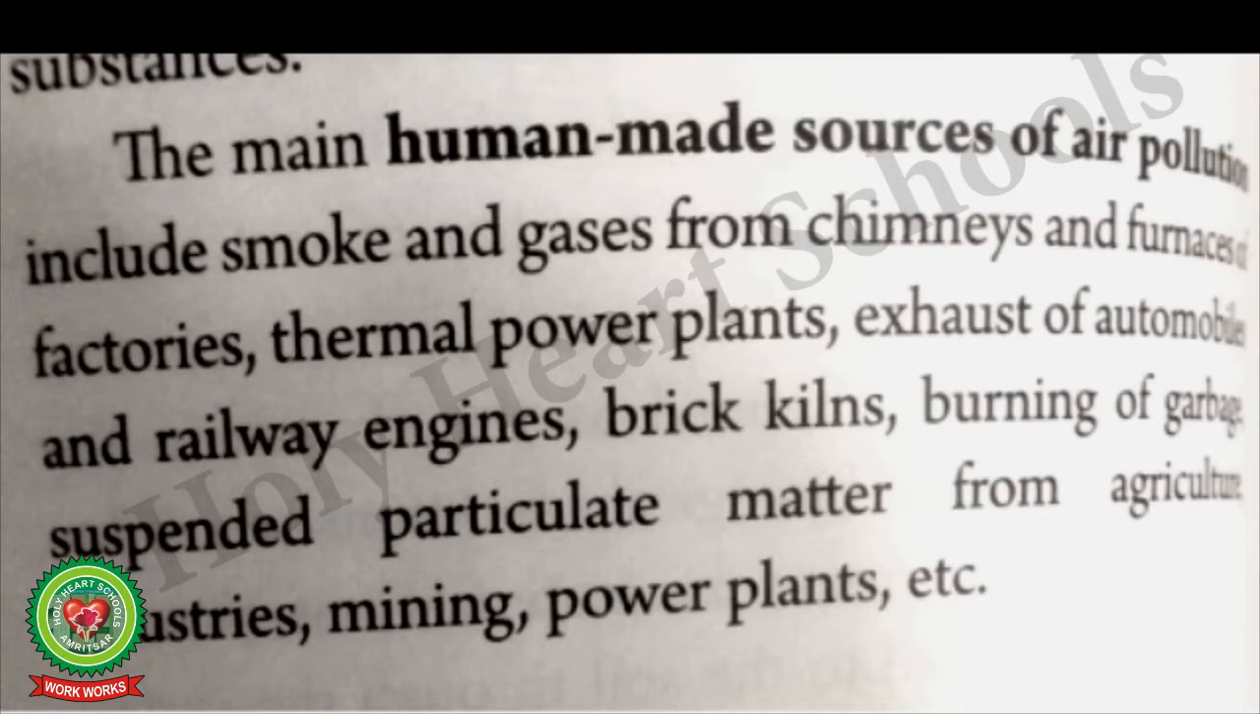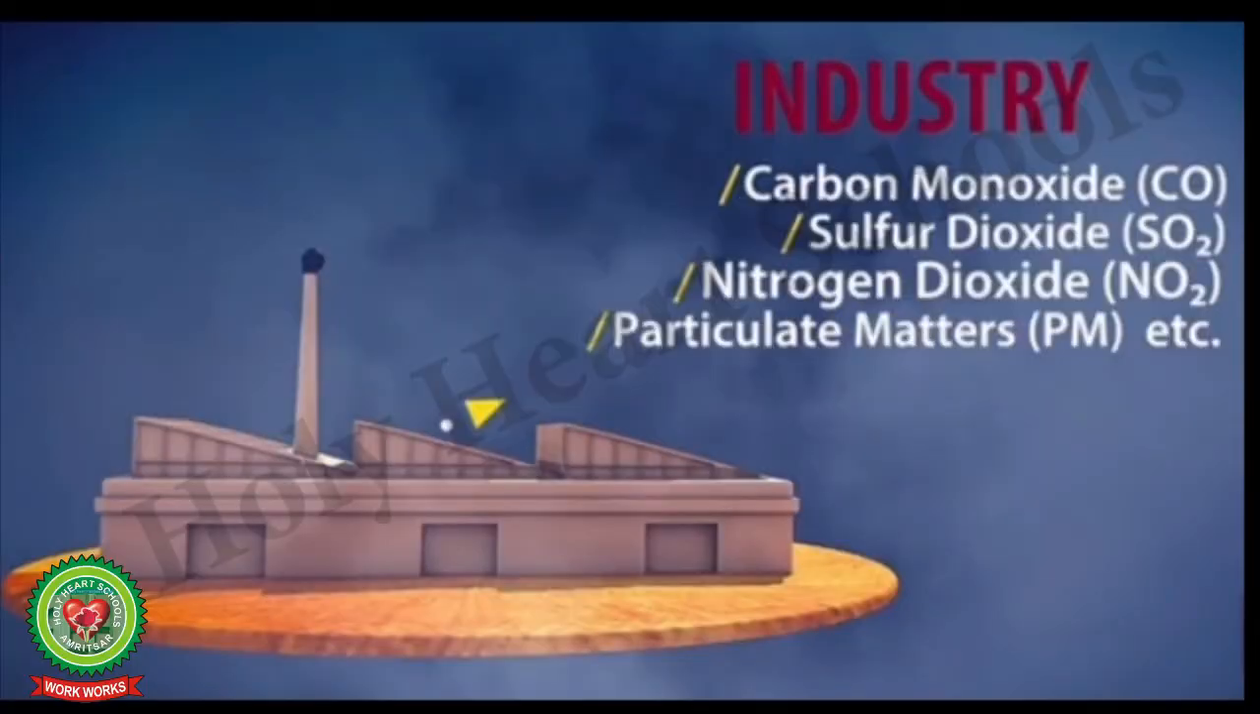Suspended particulate matter like metal dust, fly ash, soot, cotton dust, solid or liquid particles which are present in the air are carried through smoke and dust and are also responsible for air pollution. These suspended particulate matter are obtained from agriculture, industries, mining, power plants, etc. So children, the industries, mainly iron and steel, sugar, textile, leather and cement etc., are responsible for the emission of toxic gases into the atmosphere.